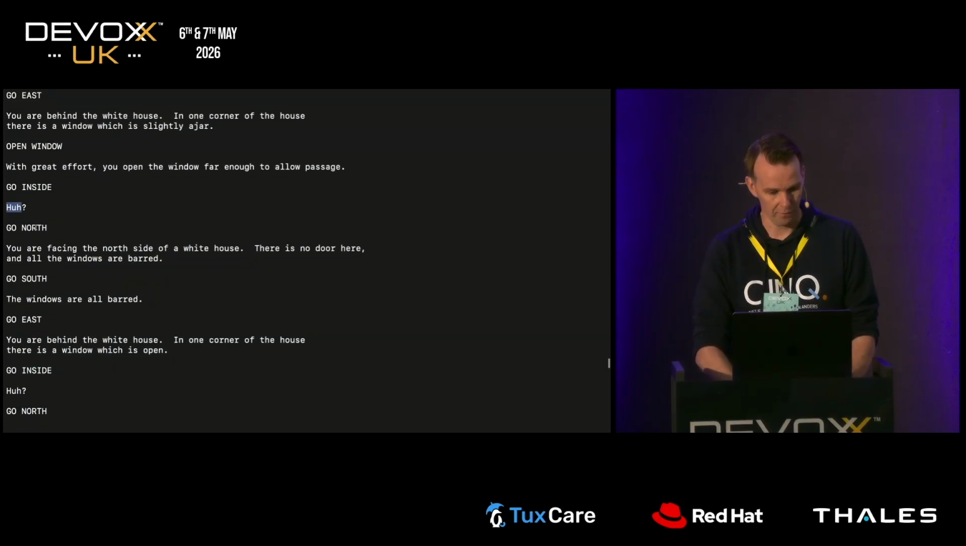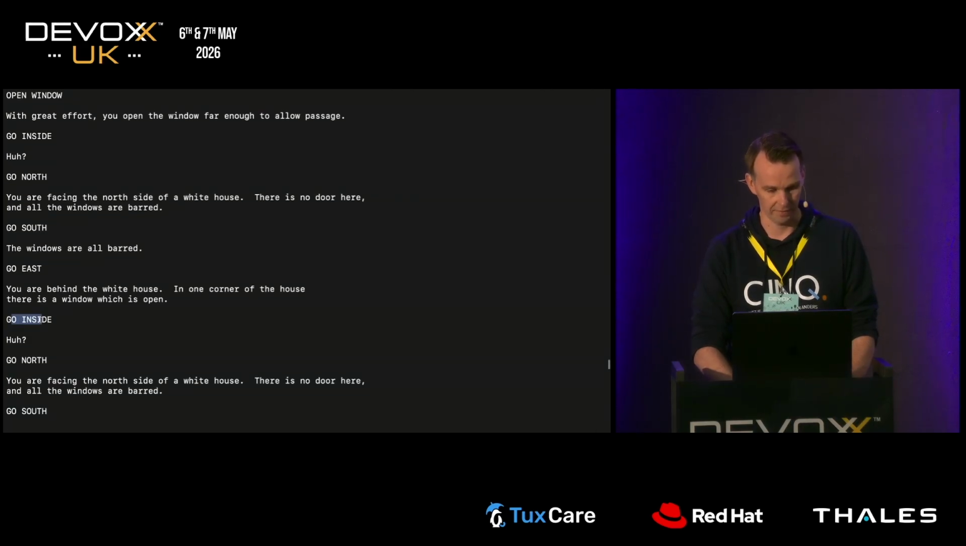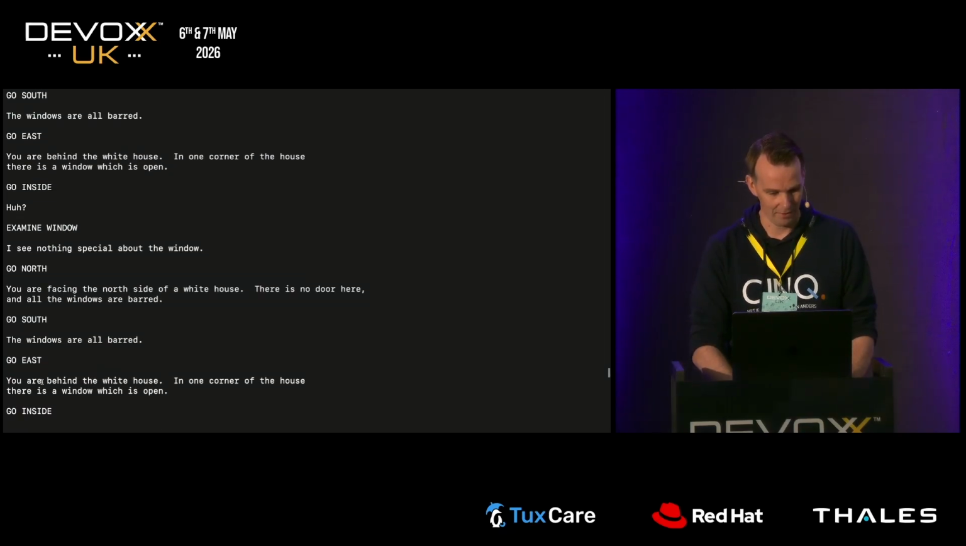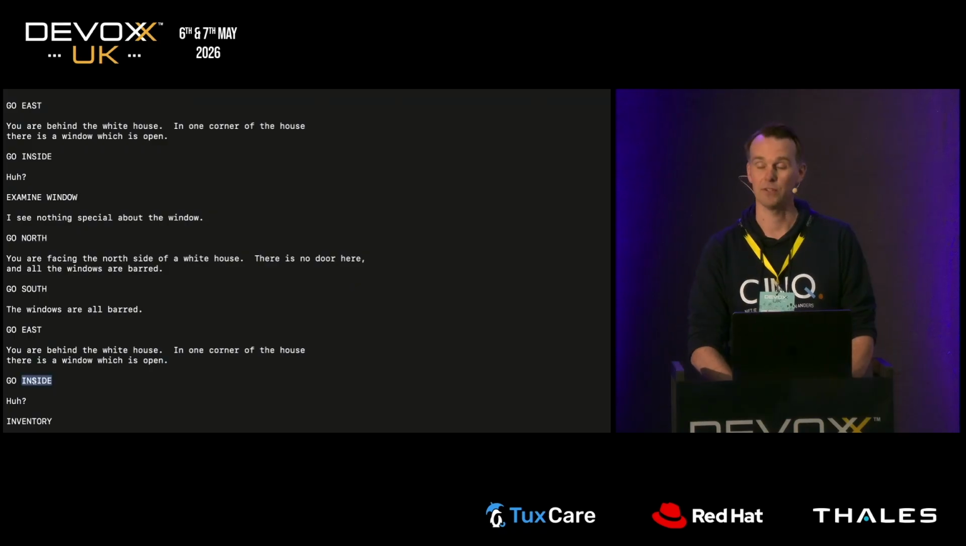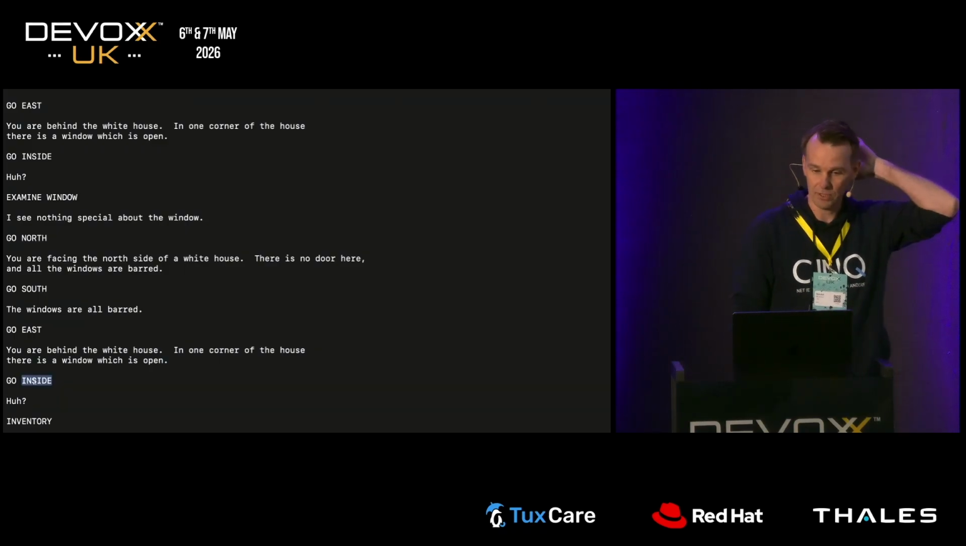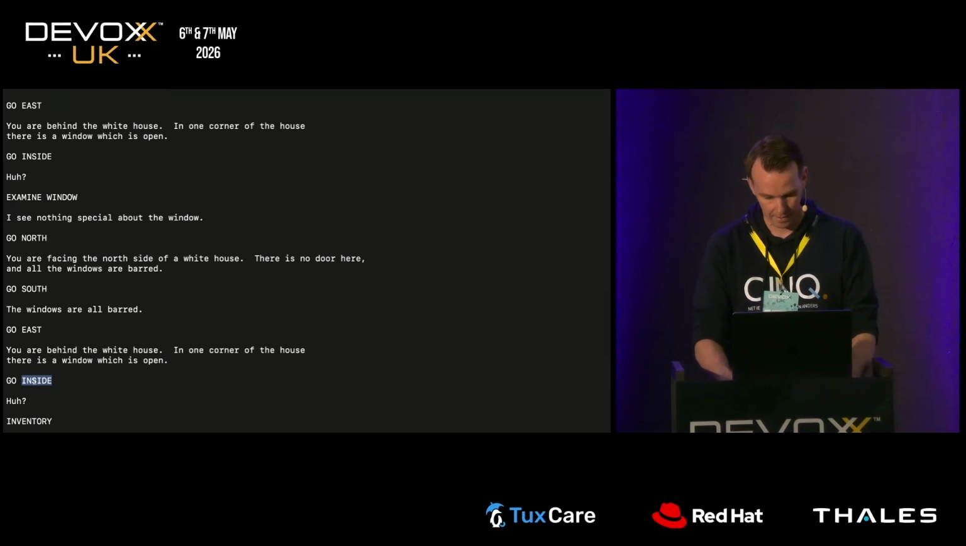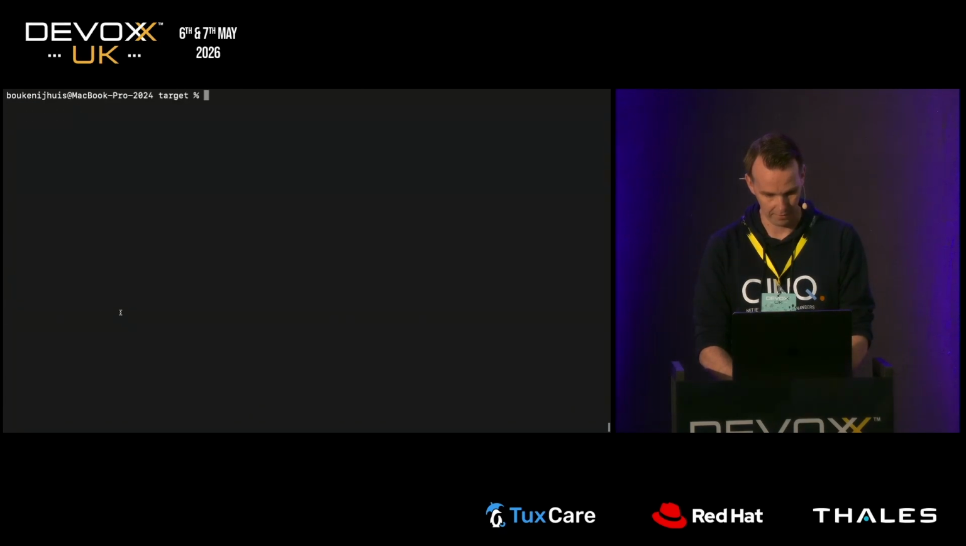It's going north, it's going south, it's going east, and again it tries to go inside. Now, I think you can predict what it will try next. Go inside. Let's conclude the demo of the local model for now. And then let's go back to the slides. Let me clear the screen first.